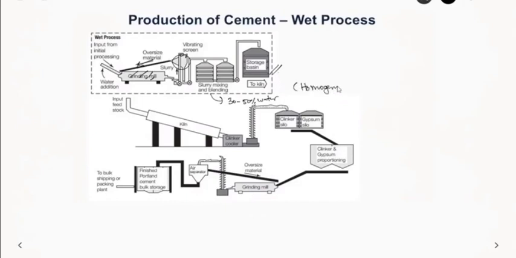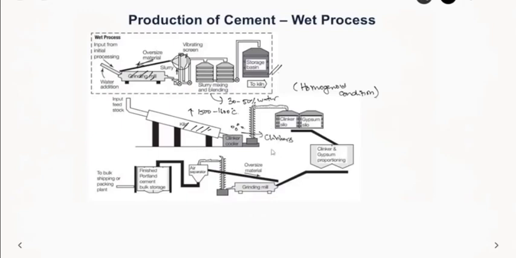All the materials are mixed properly along with water. Now you have a slurry with like 30 to 50% water, so this has to be dried out first. What happens is you send this to the kiln, where it is heated to a very high temperature of like 1500 to 1600 degree centigrade. When it is heated to this much level, it loses all its moisture, the water goes away, and small lumps or nodules are formed, which are also known as clinkers.